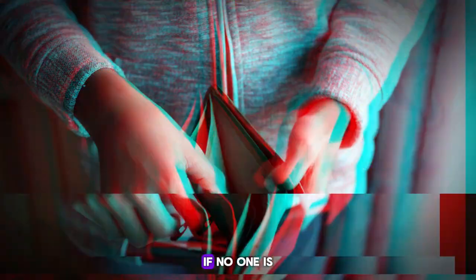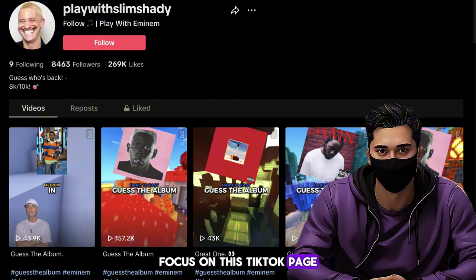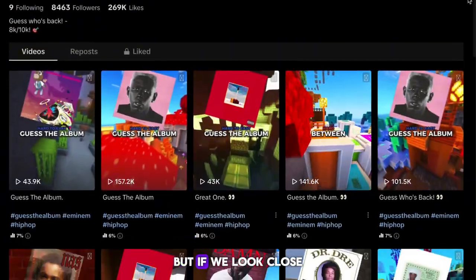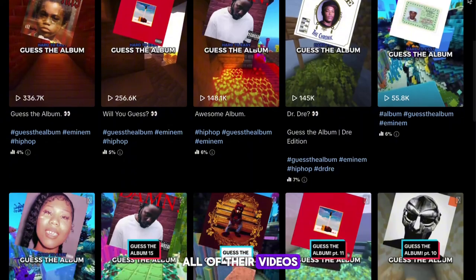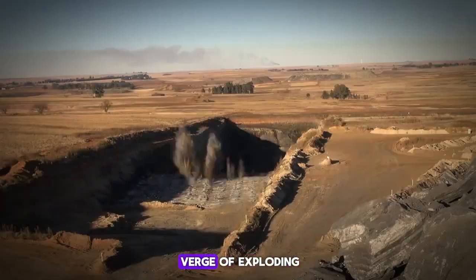You may be thinking, if no one is making money, then how can it be good? Focus on this TikTok page. As you can see, they aren't at 10K yet, so they're not getting paid. But if we look closer, you can see that all of their videos are getting hundreds of thousands of views. This means that this niche is on the verge of exploding.